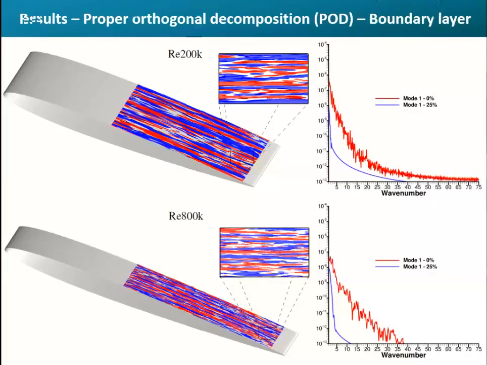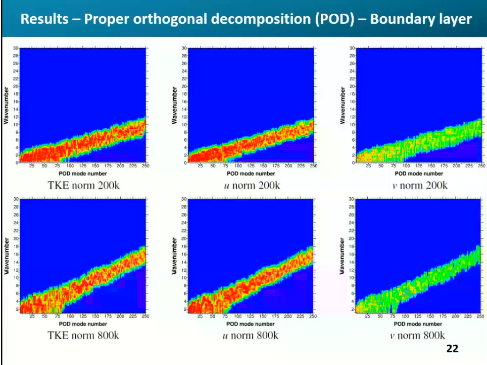When computing the POD boundary layer using a U-norm, it is possible to identify the streaks present in the flow. Streaks are coherent and elongated structures close to the wall and carry a large portion of the flow energy, and as can be seen by the Fourier transform of the first mode on the right, they are associated with low wave numbers.